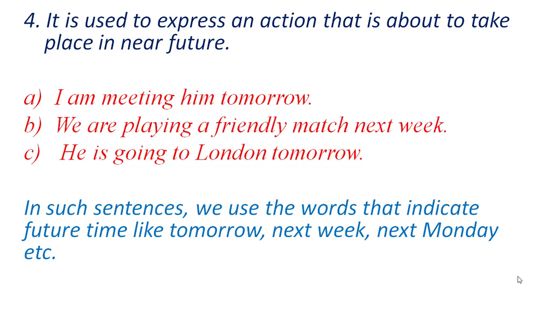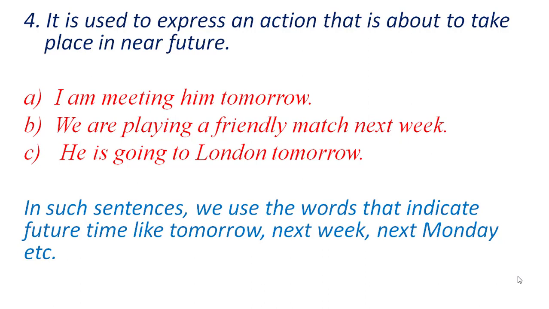Like we have the first sentence here, I am meeting him tomorrow. So tomorrow is the time that indicates future. But we will do this action in future. We are telling about this action now. I am meeting him tomorrow. I will do this action tomorrow. I will do this action in future. Here also we can use the present continuous tense.